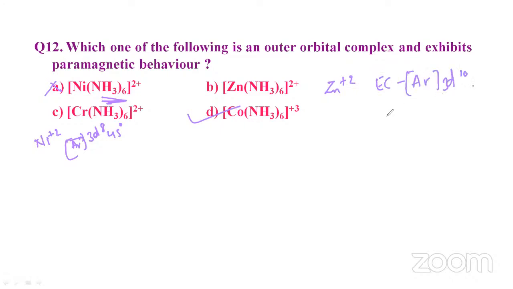Okay, so here the complex formed will be an outer orbital complex, but for the magnetic behavior, it will be diamagnetic. It will show a diamagnetic characteristic. So this is also ruled out.